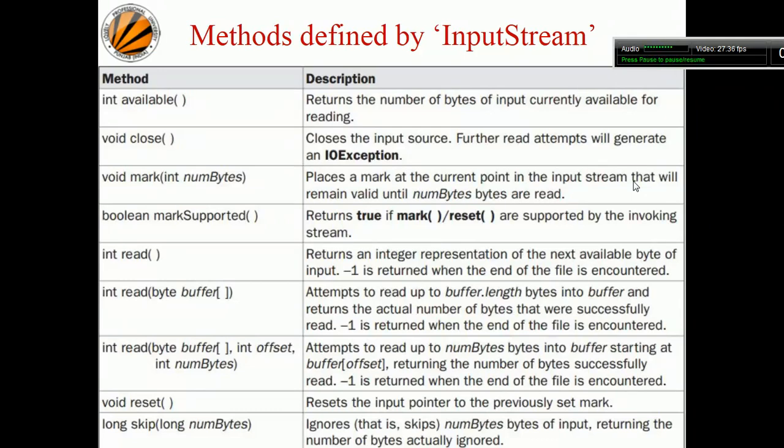The reset method resets the input pointer to the previously set mark, and skip ignores the number of bytes of the input, returning the number of bytes actually ignored. Suppose you pass 4, that many bytes of the information will be ignored.